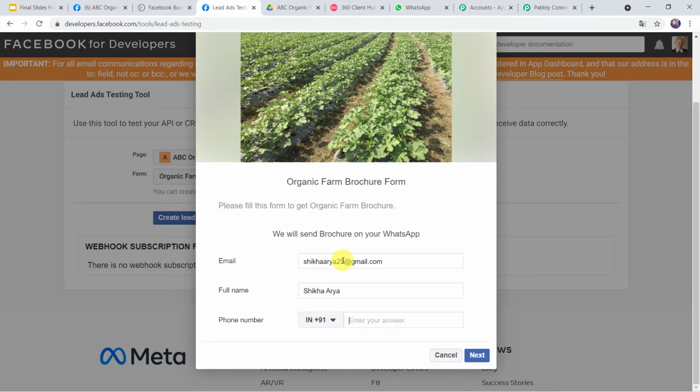And here in the phone number field, I have to give the WhatsApp number of the customer. Unless the customer fills in the WhatsApp number, the messages will not be going to the WhatsApp number of the customer. So here the customer has to fill in the WhatsApp number. Let's give her phone number over here. That is the WhatsApp number.